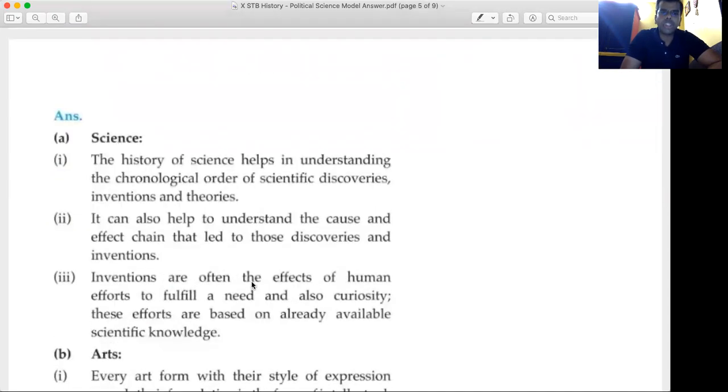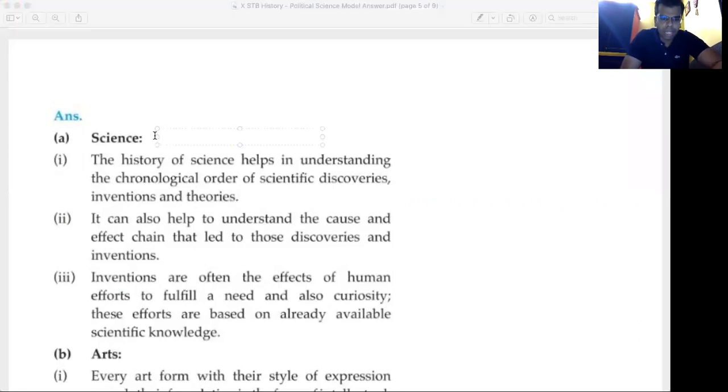Science. The history of science helps in understanding the chronological order of scientific discoveries, inventions, and theories. It can also help to understand the cause and effect chain that led to those discoveries and inventions. Inventions are often the effects of human efforts to fulfill a need and also curiosity. These efforts are based on already available scientific knowledge.